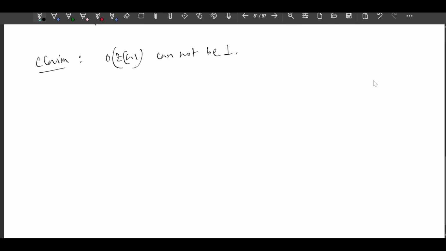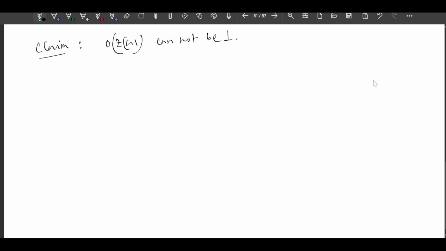Now how can we proceed from here? By contradiction. If possible, order of ZG, we take it 1. हम मान लेते हैं कि ZG का order 1 है. This implies ZG is trivial, right? Only identity element is there.